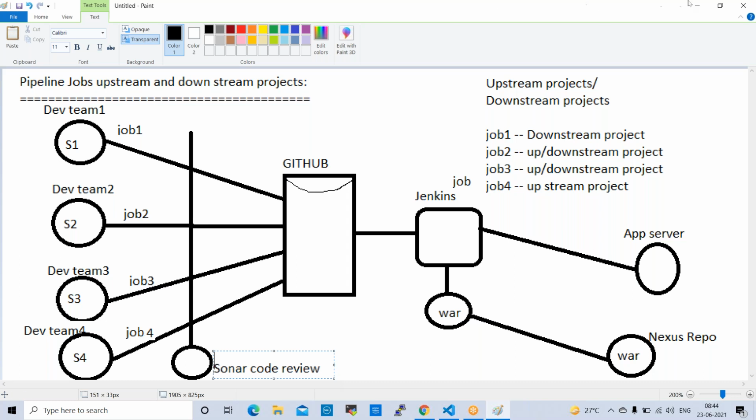What are the most common issues you will be facing while running the job? Common issues means normally if you give any wrong values, wrong goals, network issues. Also sometimes, while picking the code from GitHub to Jenkins, the GitHub server will not be available, due to network issues or maintenance issues, so many things, plugin issues.